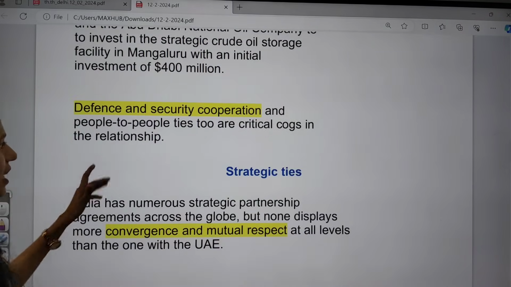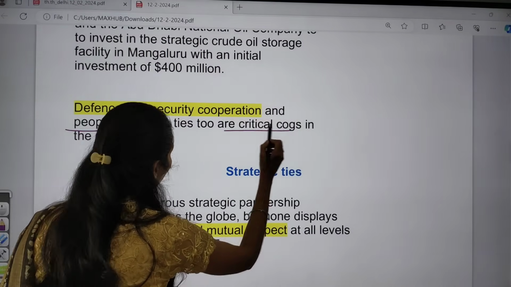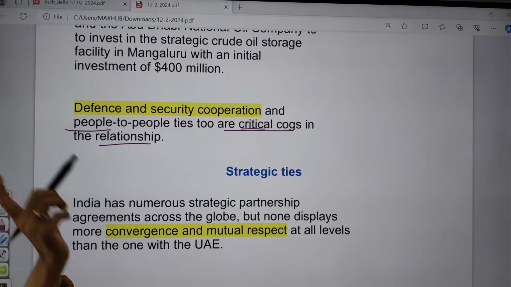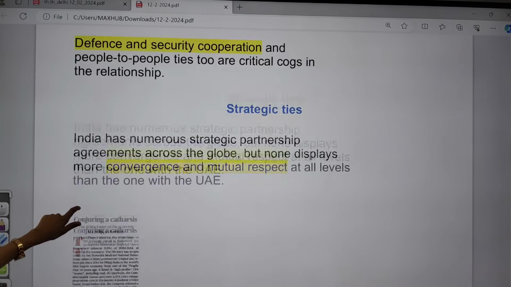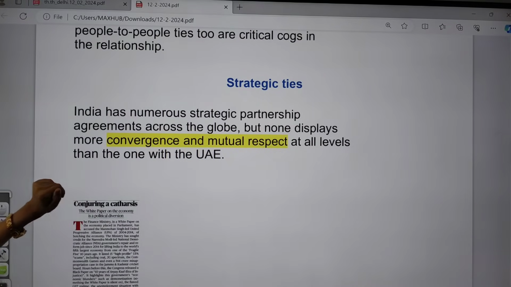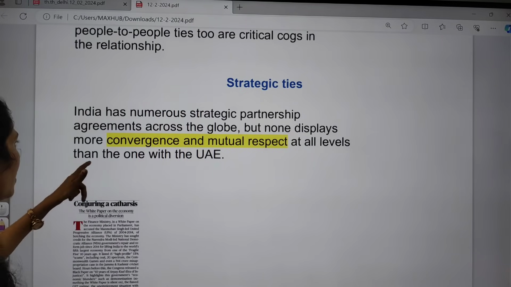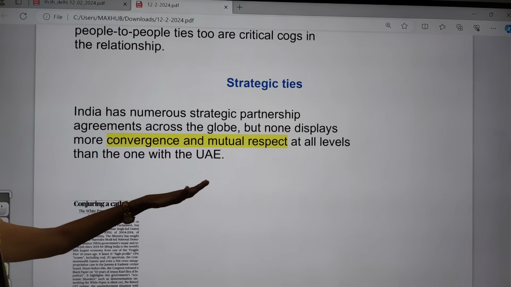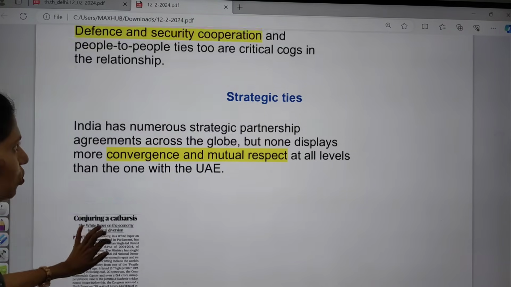Next one is defense and security cooperation, and people to people ties are also very important in the relationship between India and UAE. And next one is strategic ties. India also has numerous strategic partnership investments across the globe, but none displays more convergence and mutual respect at all levels than the one with the UAE.